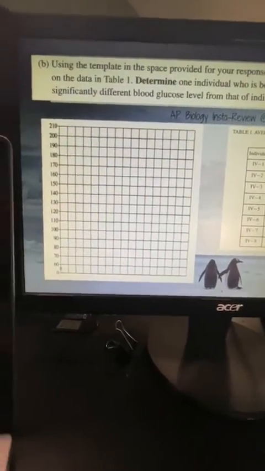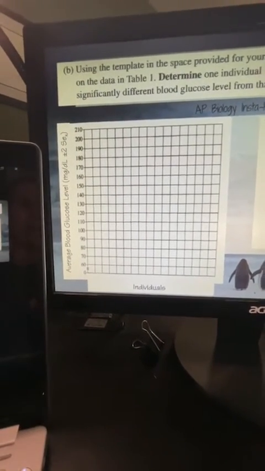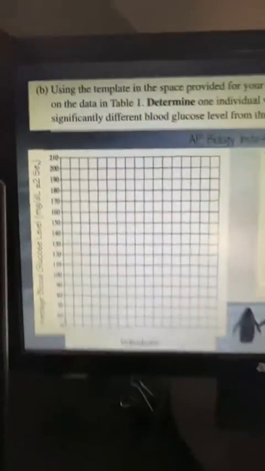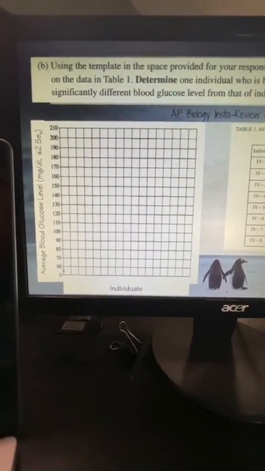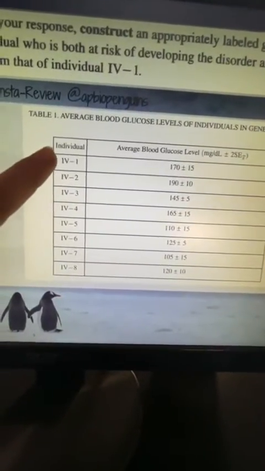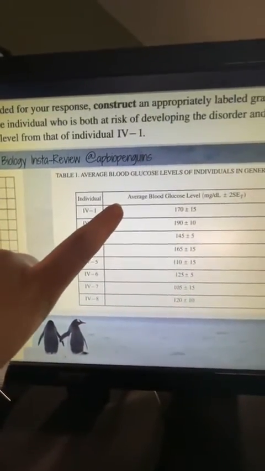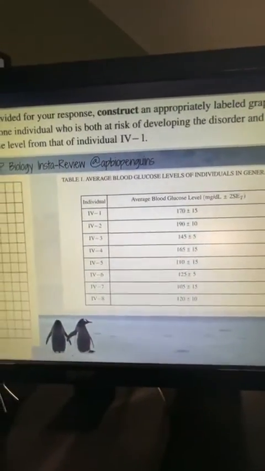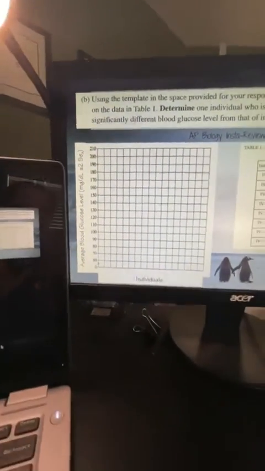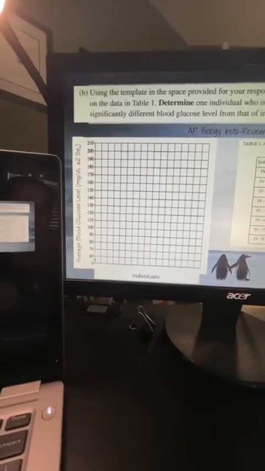So the first thing we're going to do is label our axes. So we have individuals on our X, and we have our average blood glucose on our Y. Now notice, I have my units there, okay? The thing that I always tell students to do is whatever you have in your data table, you can put it directly into your graph. So individual, average blood glucose level, units, plus or minus, SEM, that gives you your other axes. Okay, so use exactly what they've given you and you will not forget anything because it's all been given to you in the chart already.